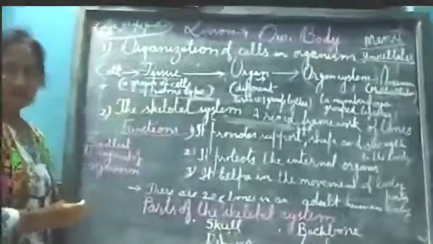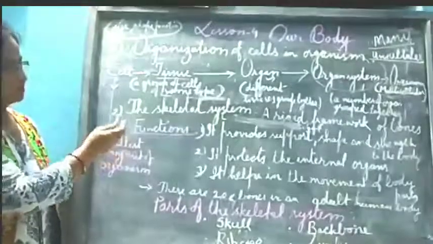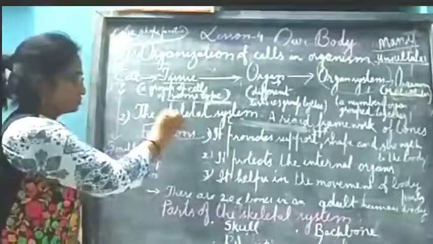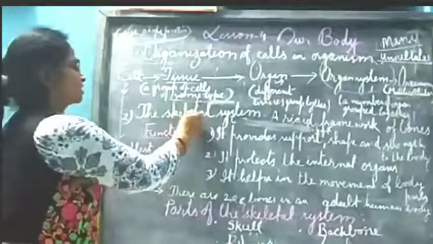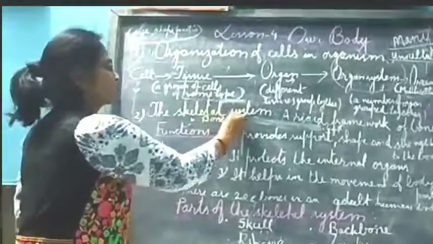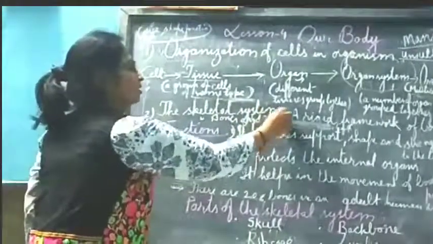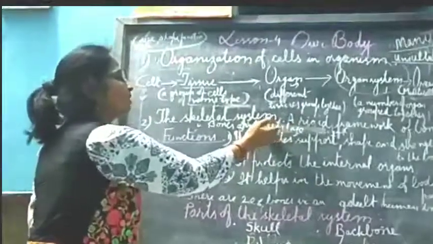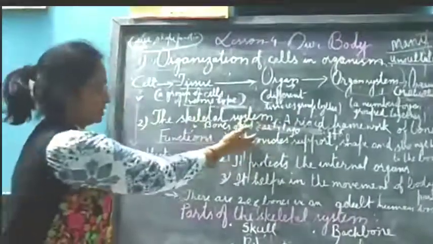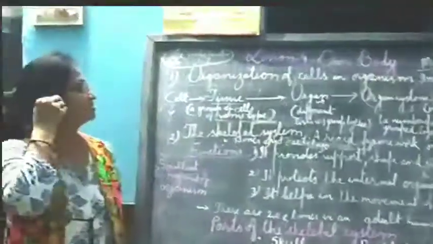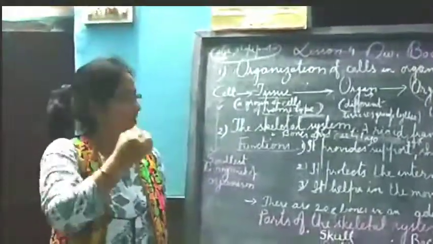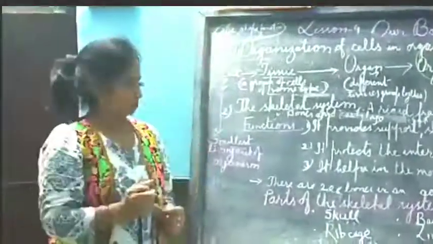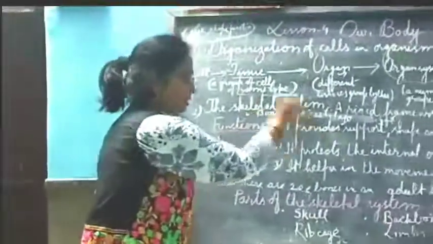Now the skeletal system. Skeletal system means a rigid framework of bones. Means the skeletal system comprises bones and cartilage. So it is a new word. Cartilage means just like a bone, but it is comparatively very soft, and it is flexible. For example, see here, this is cartilage. Here cartilage is there. But if I am talking about our limbs, there are hard bones. So I think you understood bone and cartilage.